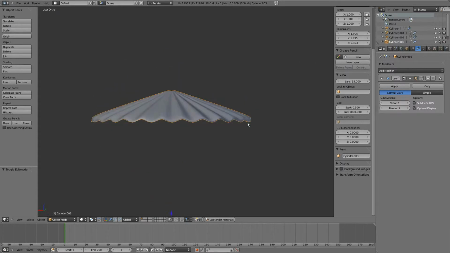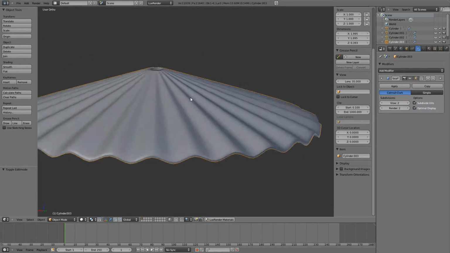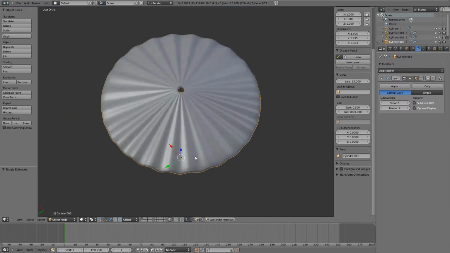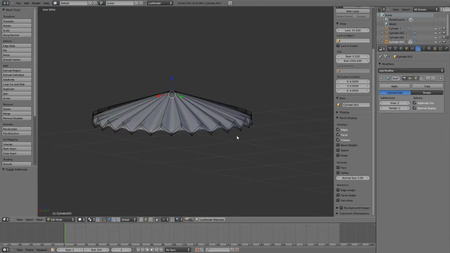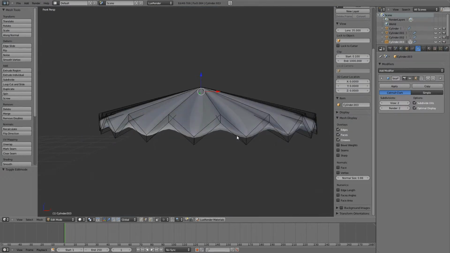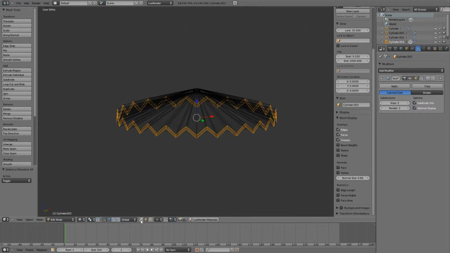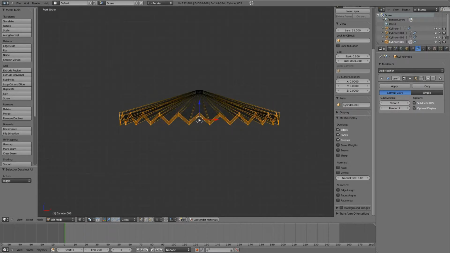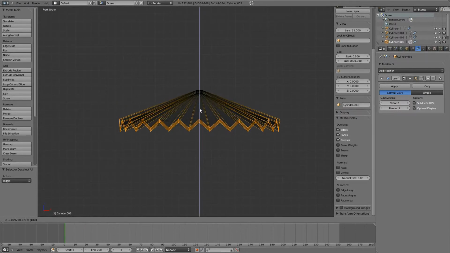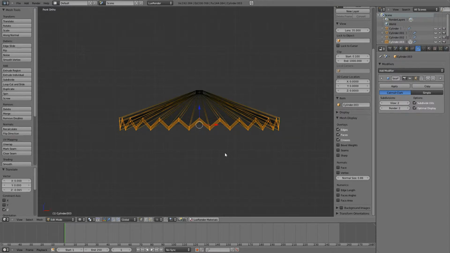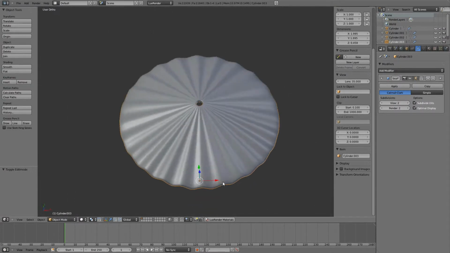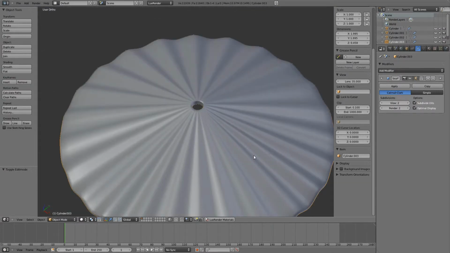There we have our nice umbrella. Actually, probably want to move this guy down just a touch. Yep, looks a little bit better.